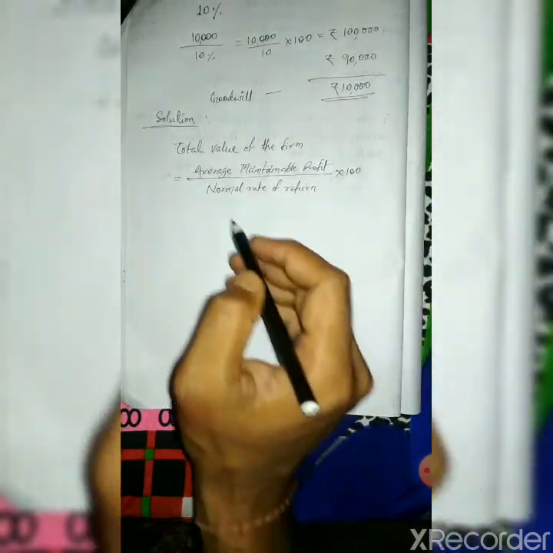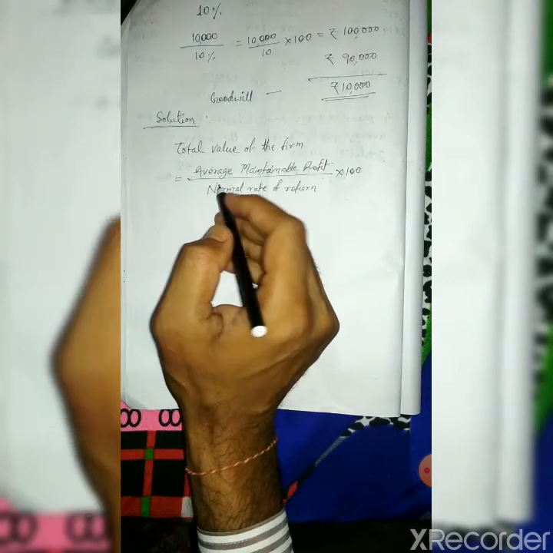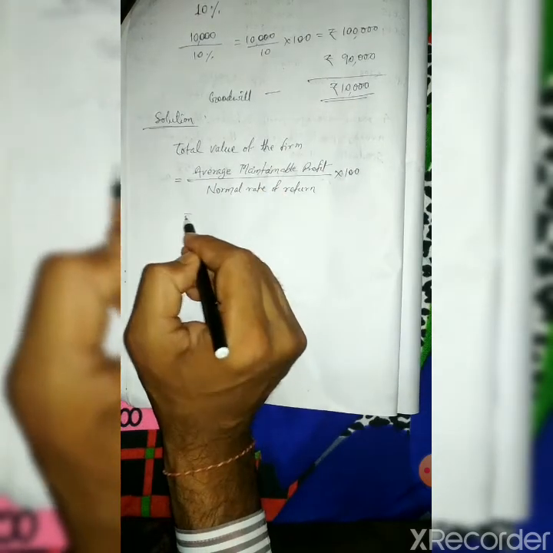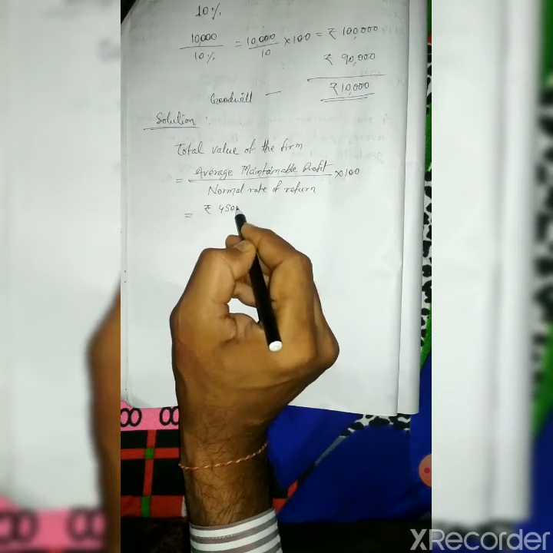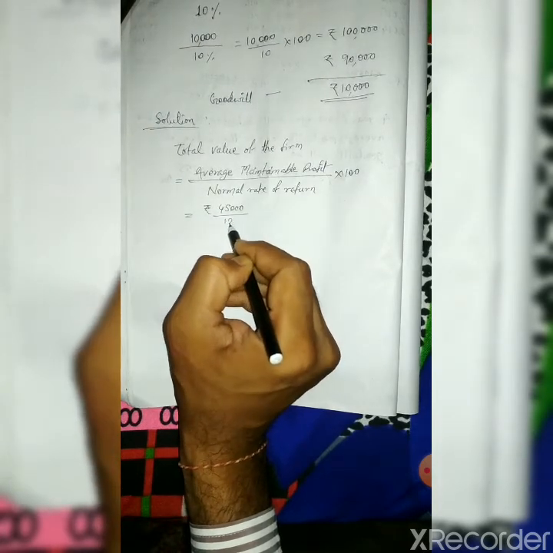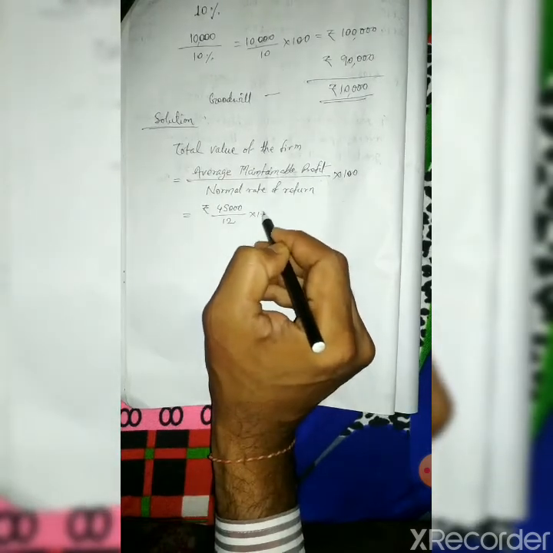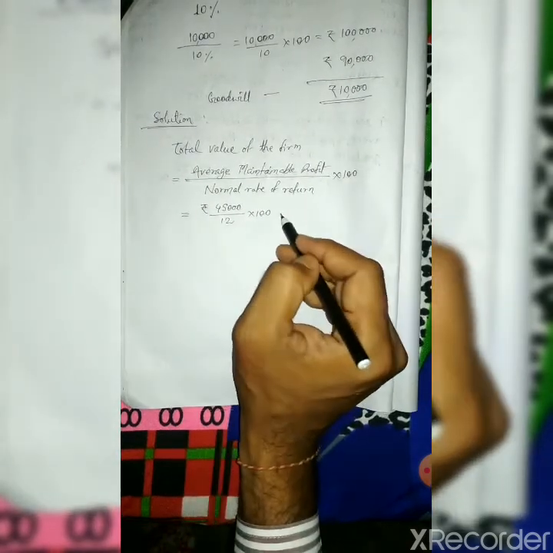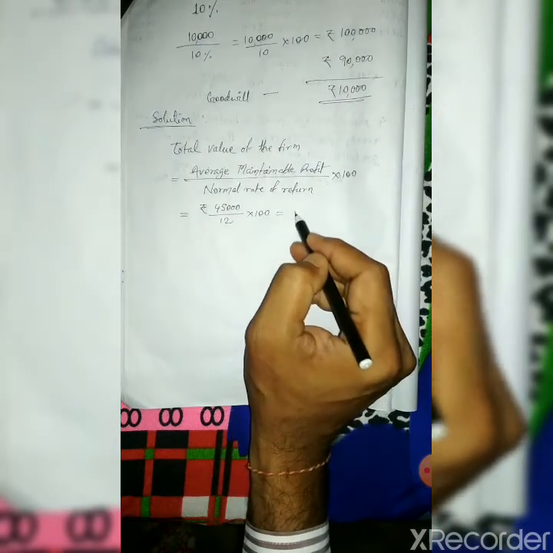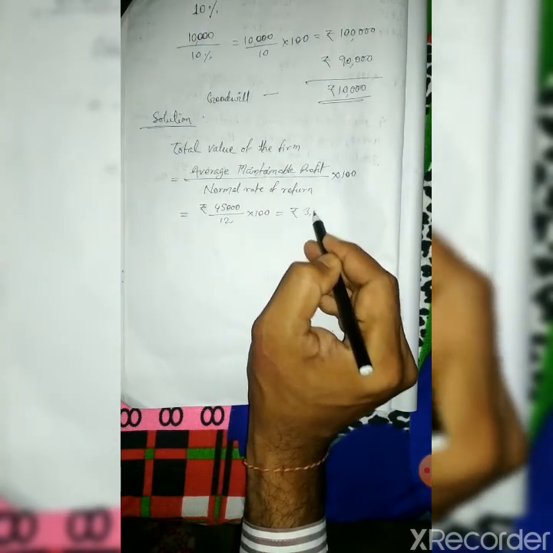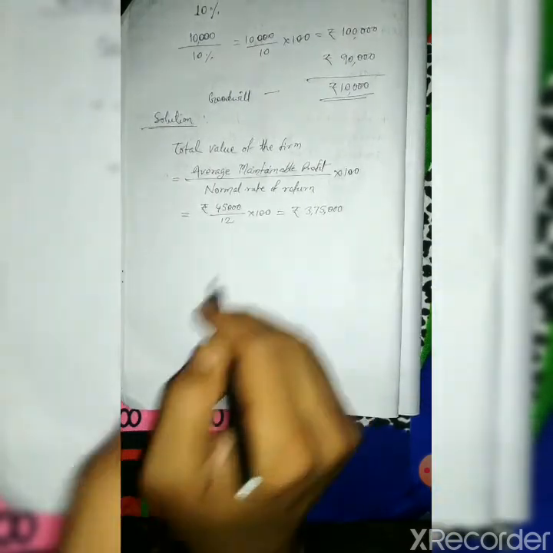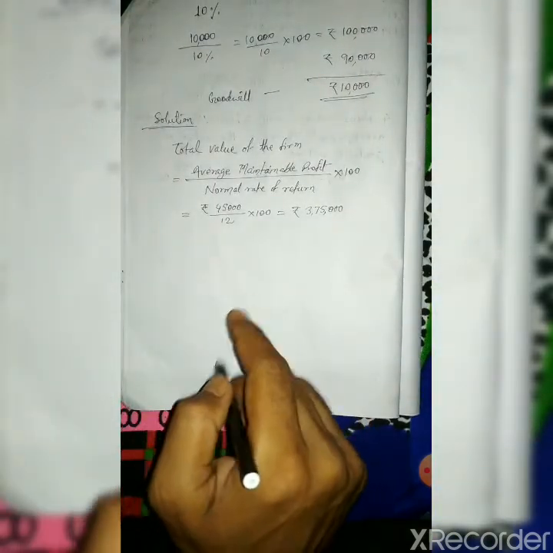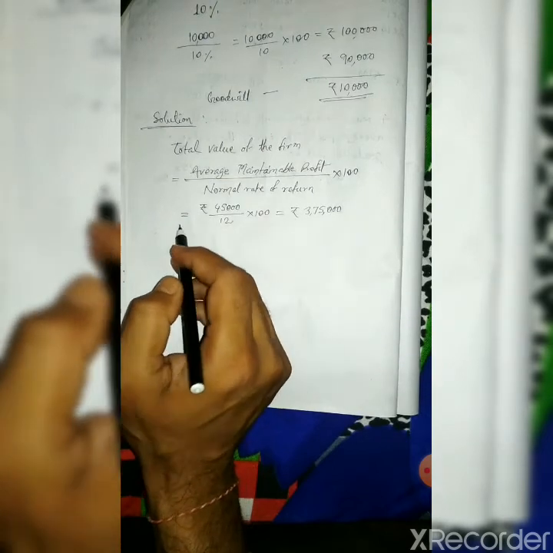In this case, the average maintainable profit has already been given, which is rupees 45,000. Let's divide it by 12%. So 45,000 by 12 into 100 equals rupees 3,75,000. This is the value of the firm according to the normal rate of return.